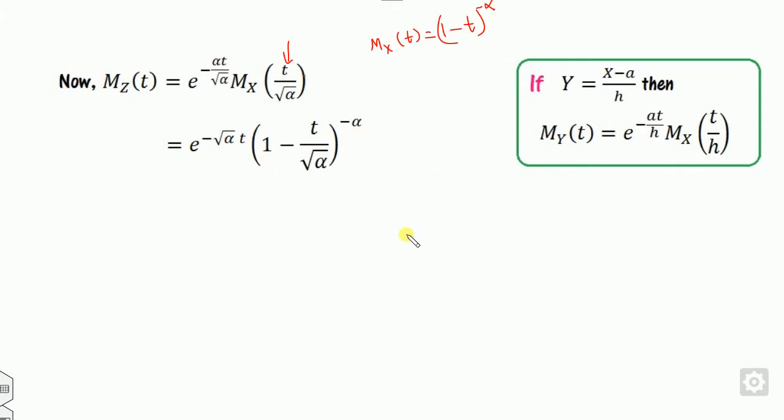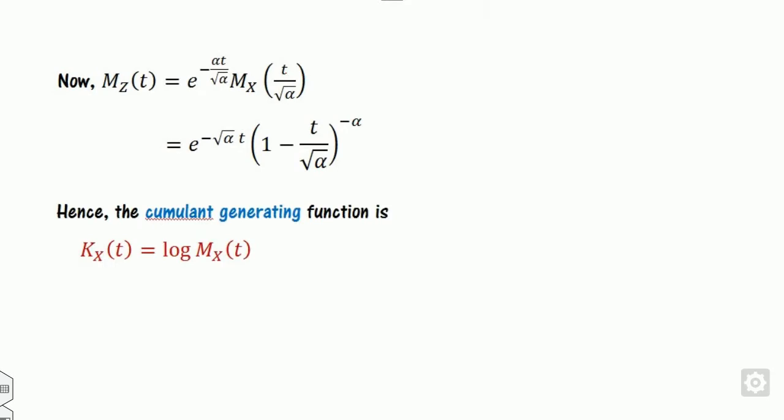Now what will happen if alpha is infinity? So look at that, here is infinity, here is infinity, here is infinity. So you can't calculate them. So in order to make the calculation easier, how can you solve them? If I take the logarithm of this, it will make the calculation easier. So what is the logarithm of the moment generating function? It is nothing but the cumulant.